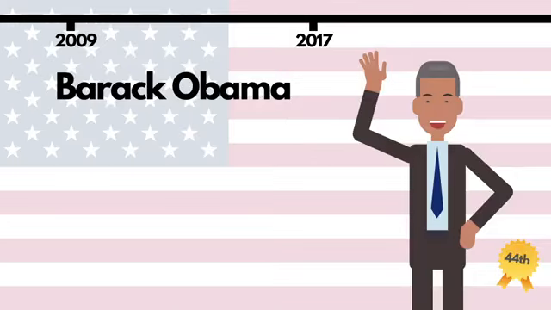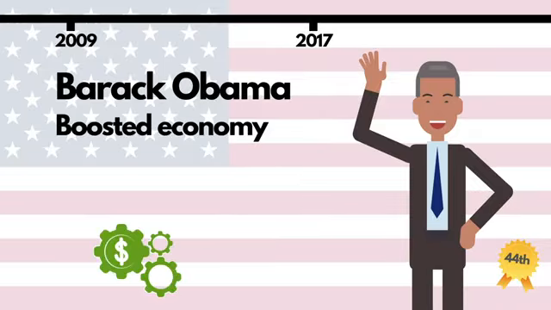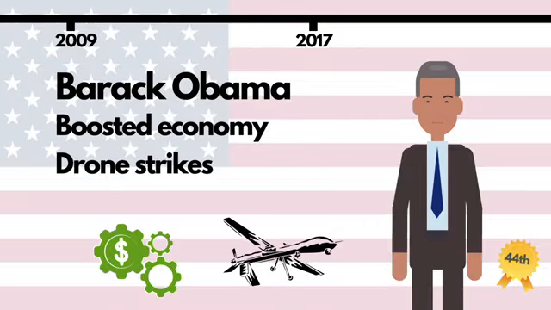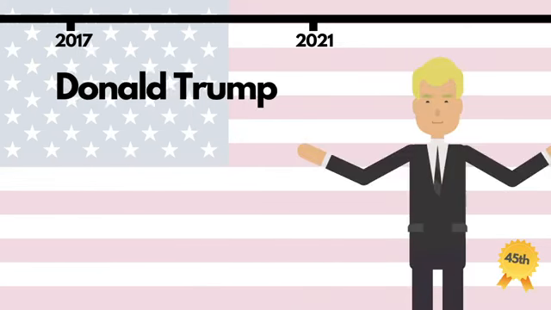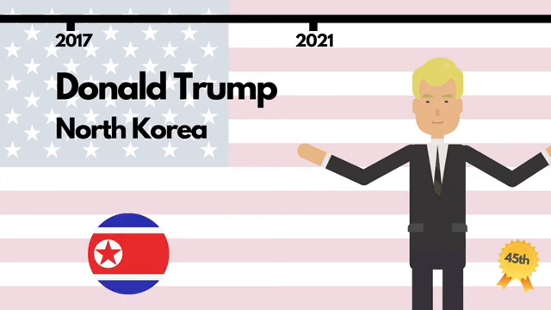Faced with the fallout of the 2008 financial crisis, he acted to increase federal support to boost the economy, and he made healthcare more accessible. He also ramped up drone strikes on targets across the Middle East as part of the US's ongoing war on terror. Obama served 2 terms before stepping down. He was succeeded by Donald Trump, who renegotiated trade agreements with foreign powers and who became the first US president to meet with North Korean dictator Kim Jong-un.